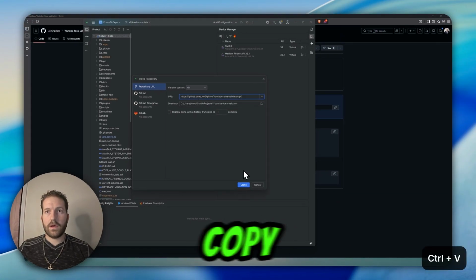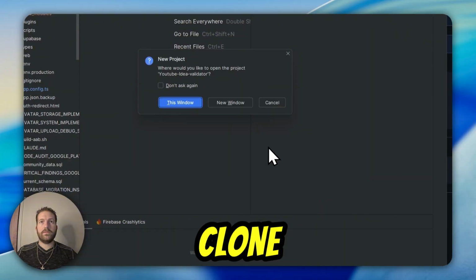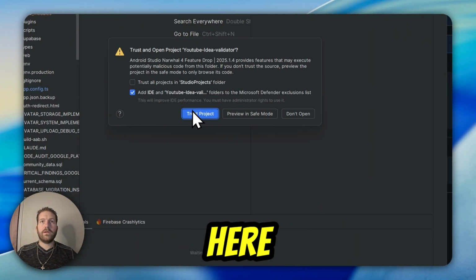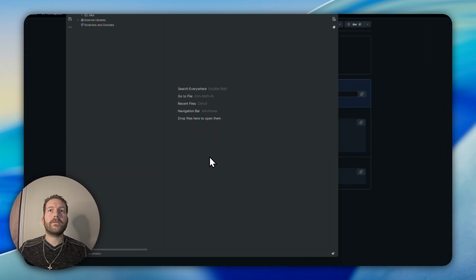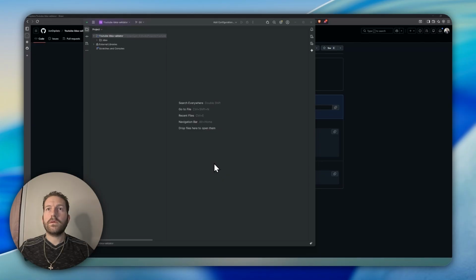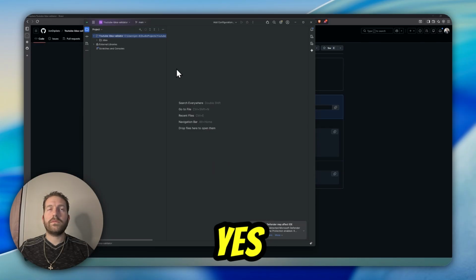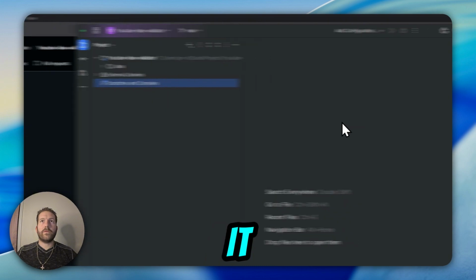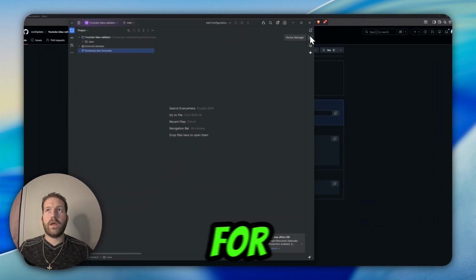We're going to copy it, and then we're going to clone, and then we're going to open it in this window right here. I'm going to trust the project. Yes. Alright, and that's it for Android Studio for now.